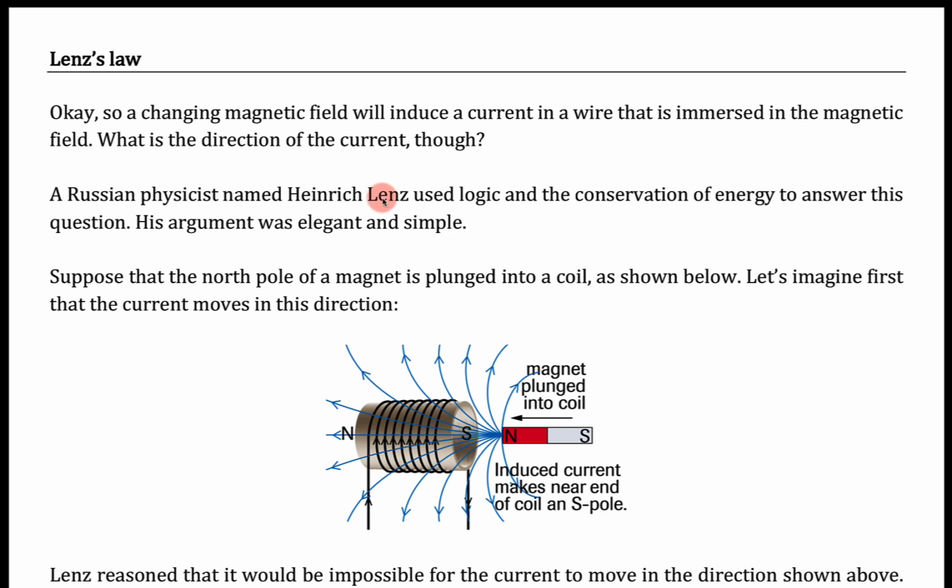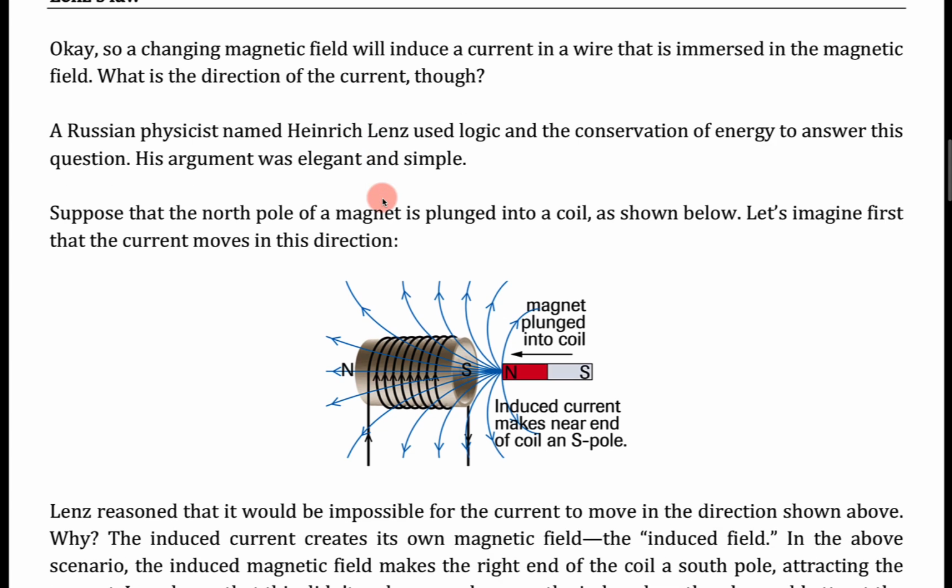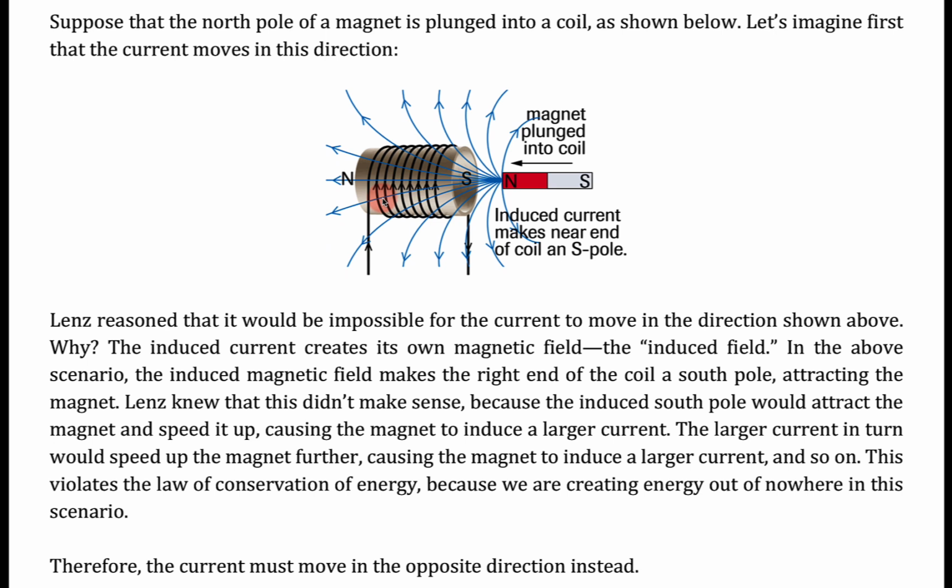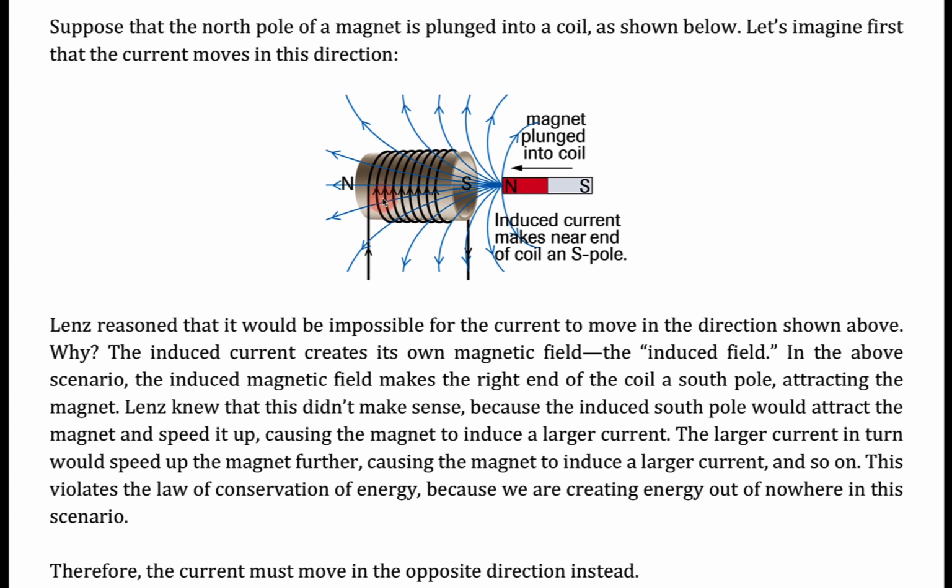And in fact, if I just gave you the task of determining the direction of the induced current, I'm sure that you could figure it out as a class, because the argument does make some good sense, I think. So this was the essence of Lenz's argument.